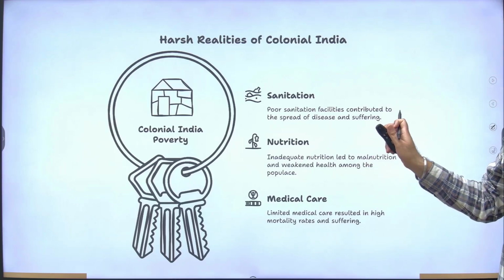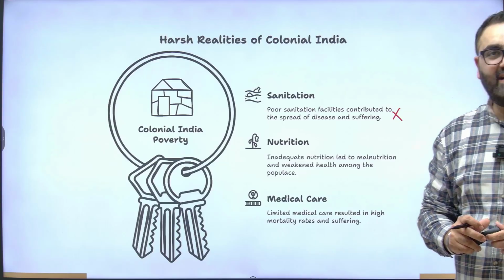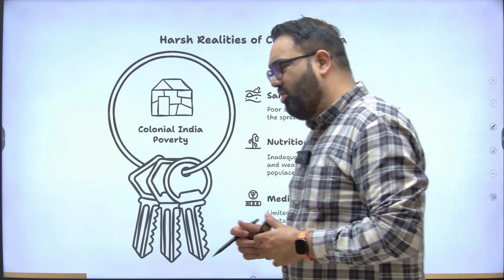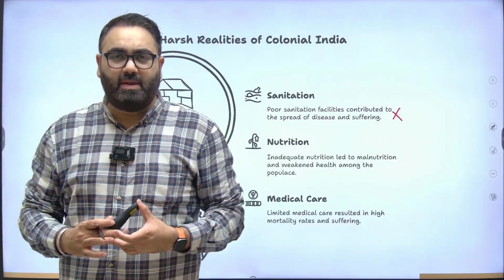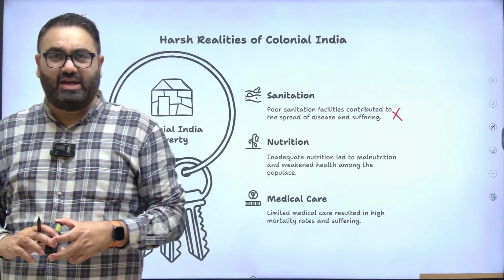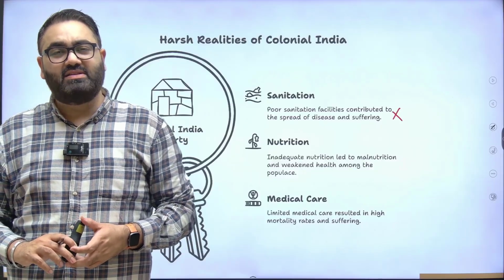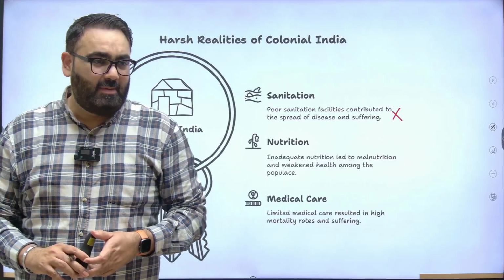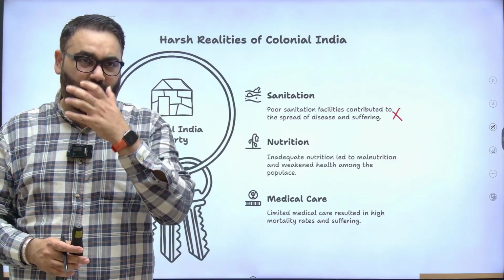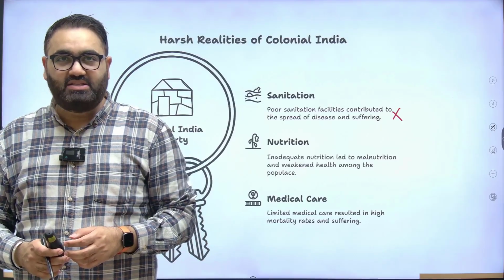Sanitation was almost non-existent. The widespread diseases and the suffering did not really make any difference to the British. Today, why is it that you talk about slums being a problem? People live in slums because they don't have a choice. Let's say 20 or 100 people come to Delhi for a job, and they can't afford to rent a house or a PG because they don't have money.